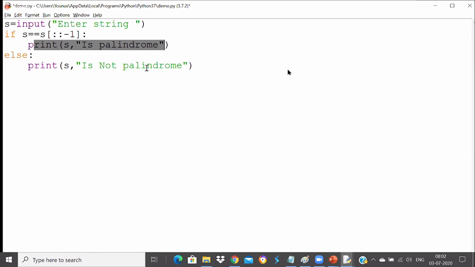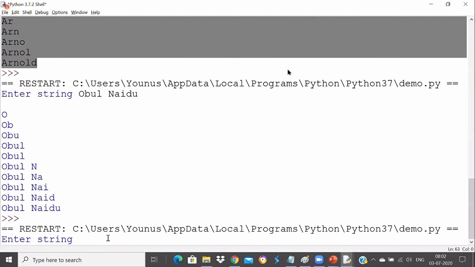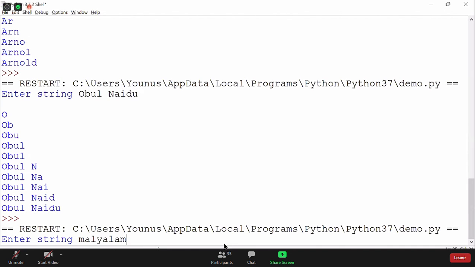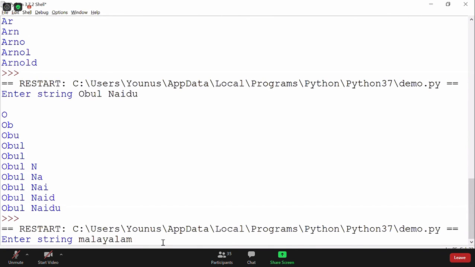You see in C++ and Java, it is very complicated to check this. You need to write the complete logic. Now you see here, let's check whether it is a palindrome or not. Do you think Malayalam is a palindrome? Yes, is it a palindrome? I think we should add A there. Okay, Malayalam. So is it a palindrome word? Yeah, now it is a palindrome, right?